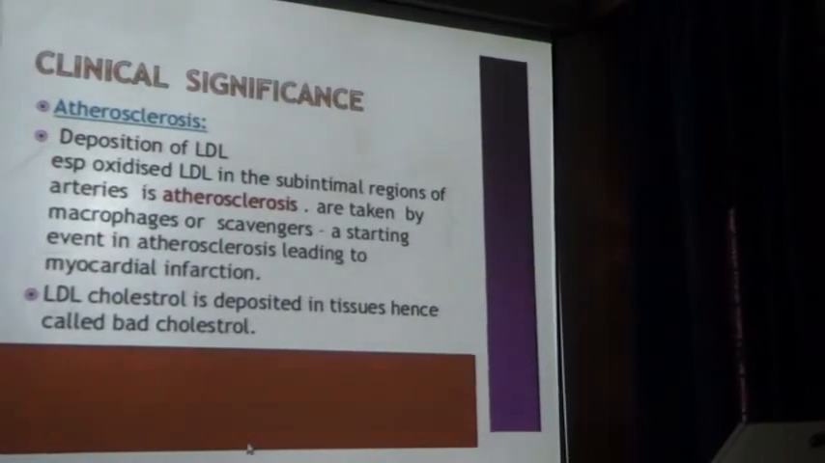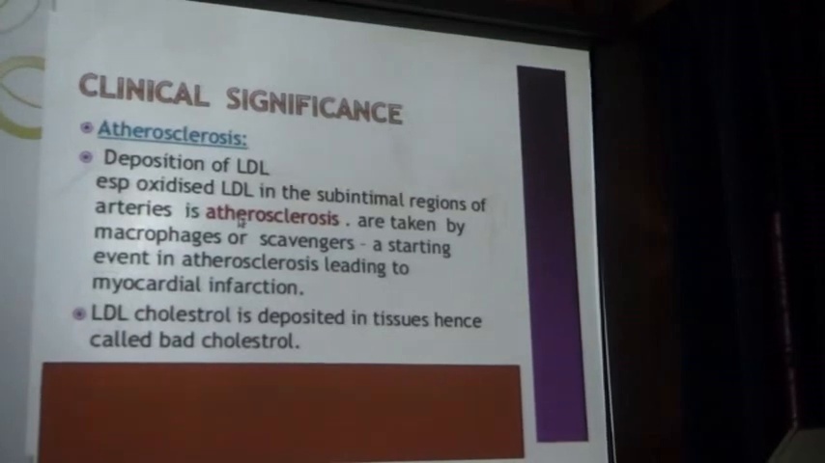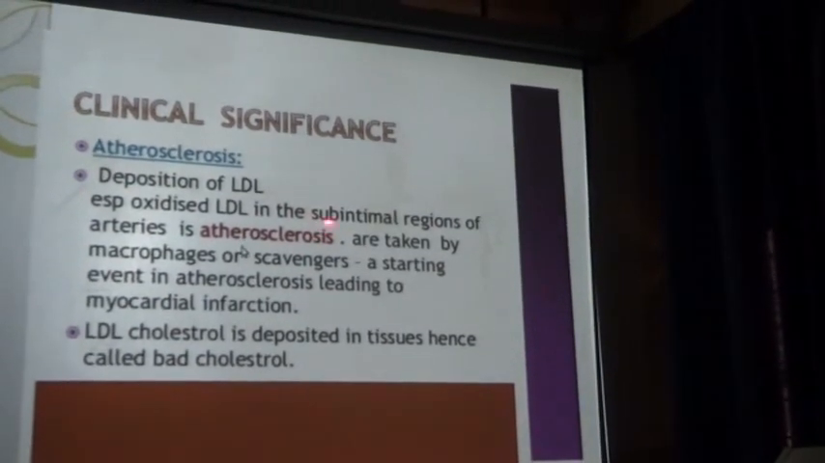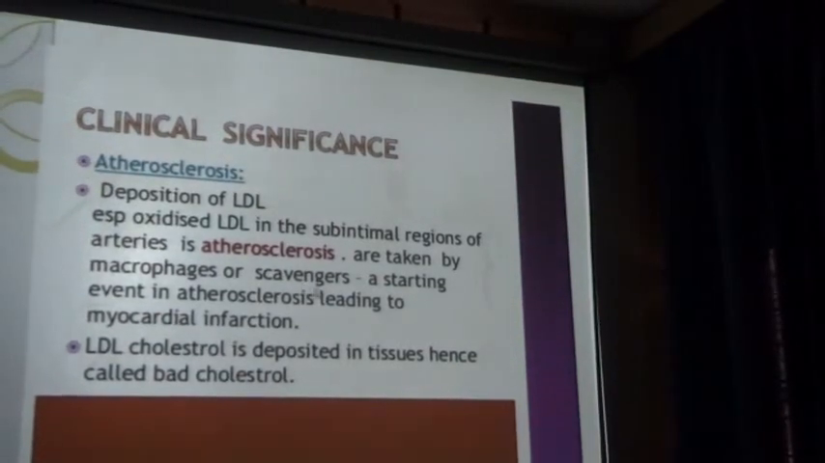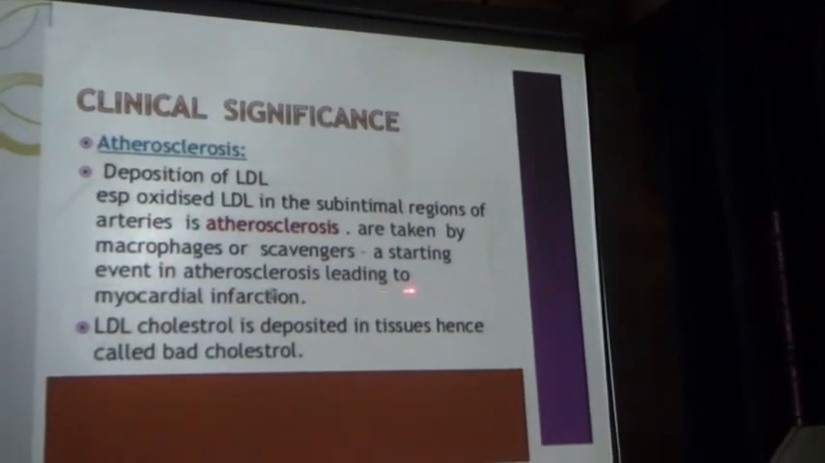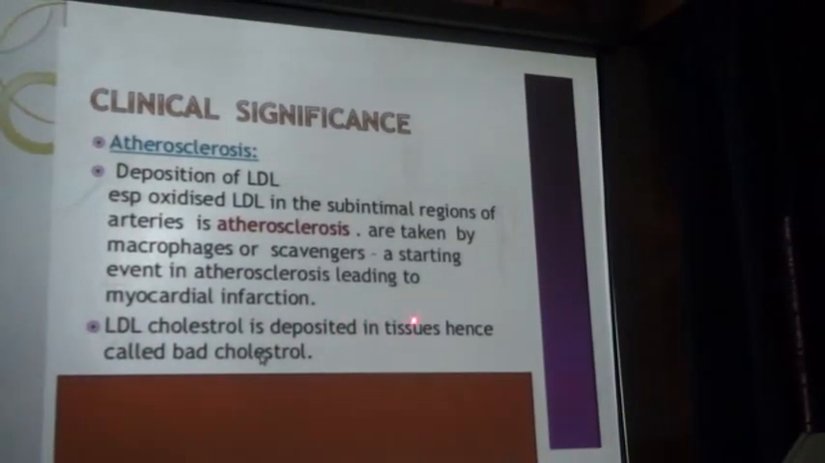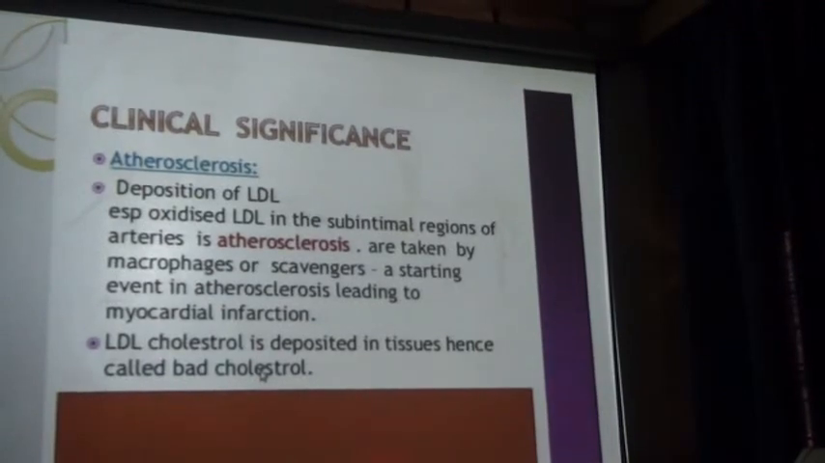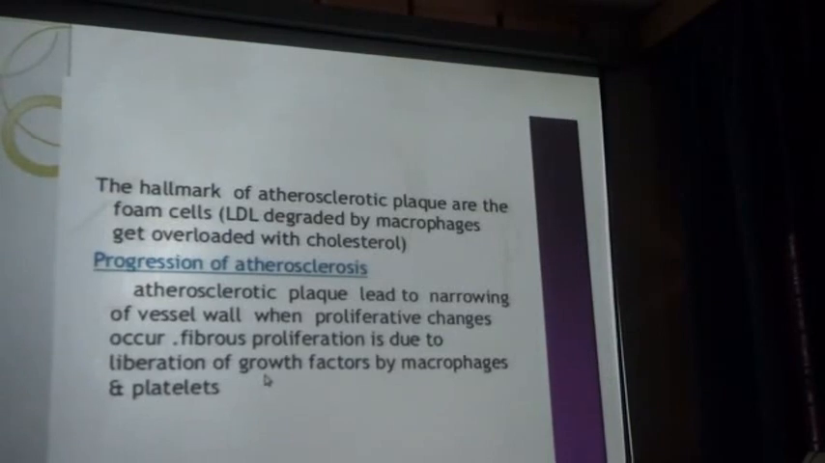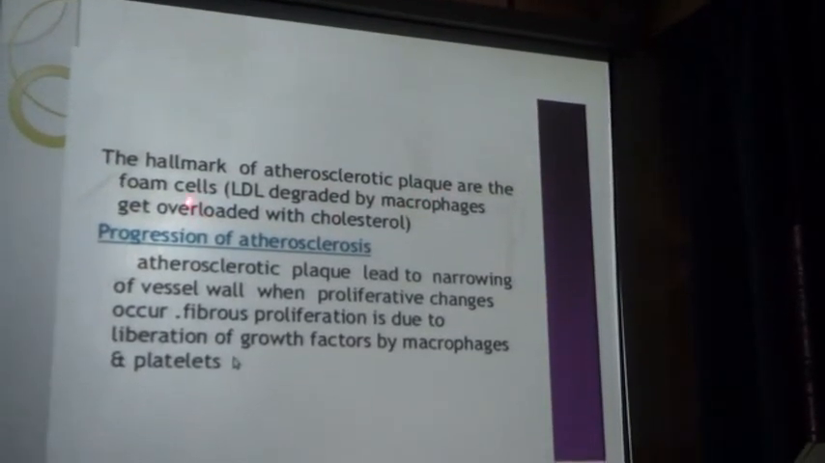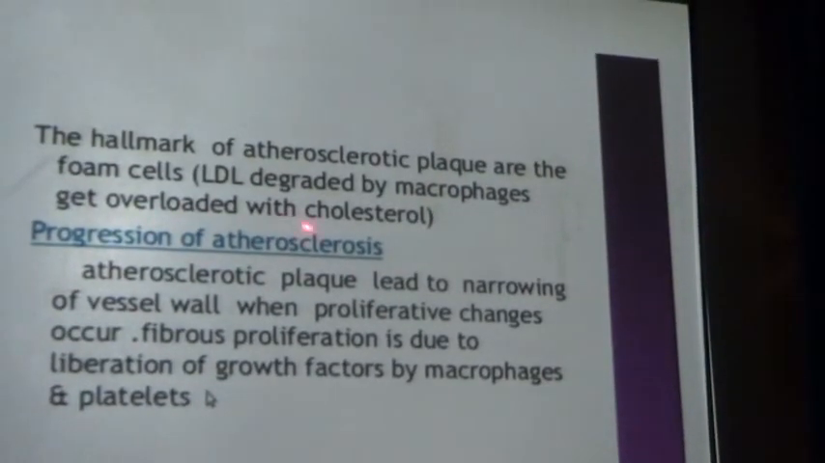Now, atherosclerosis generally involves deposition of bad cholesterol, that is LDL, and oxidized LDL in the subintimal arteries, which causes atherosclerosis, is taken up by macrophages or scavengers. These are the starting events in atherosclerosis leading to myocardial infarction. LDL cholesterol is deposited in the tissue, and that is why it is called bad cholesterol, because it causes myocardial infarction. Now, the hallmark of atherosclerotic plaque is the foam cells. Generally, LDL is taken up by macrophages, which get overloaded with cholesterol.